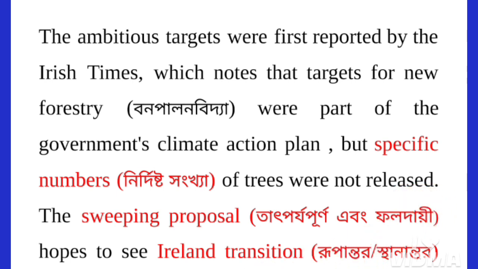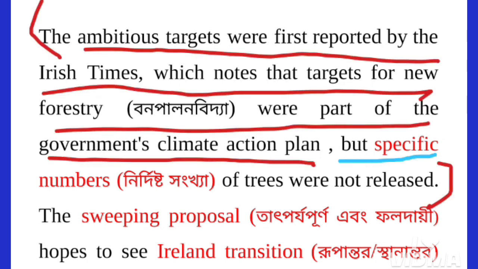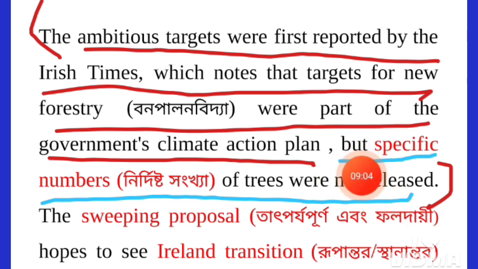This means how many trees would be planted. Particularly, this was not mentioned in that plan. This is another part of the sentence. We have added the two parts of the sentence with the conjunction but. So the entire sentence is a compound sentence.